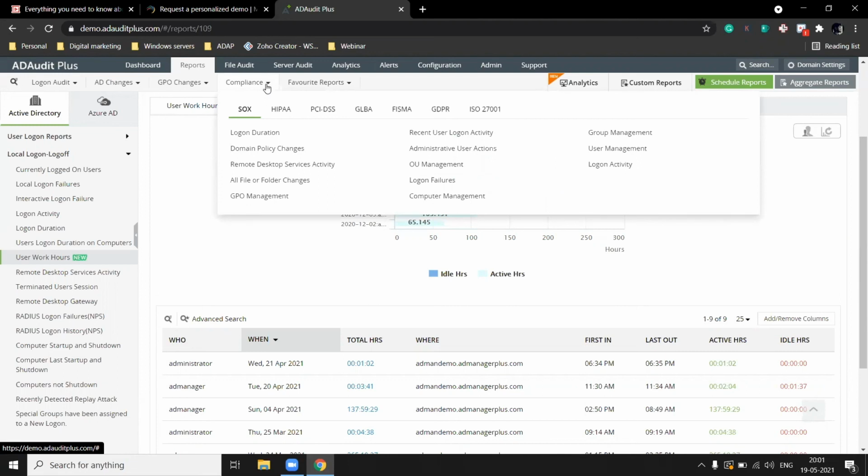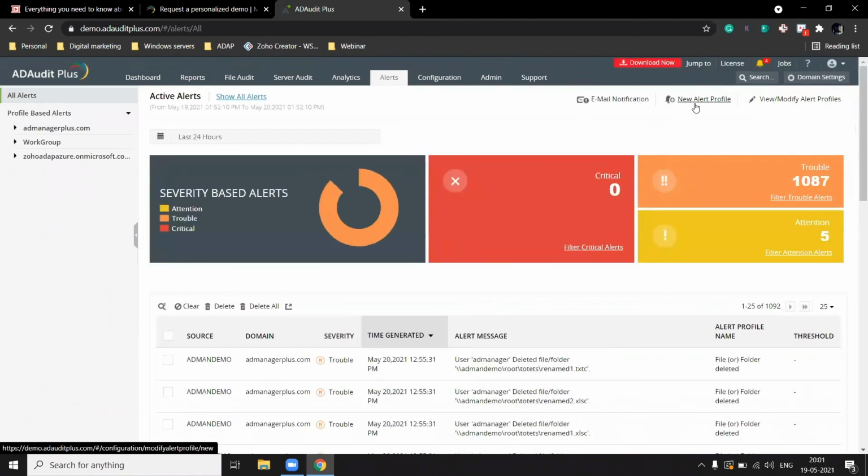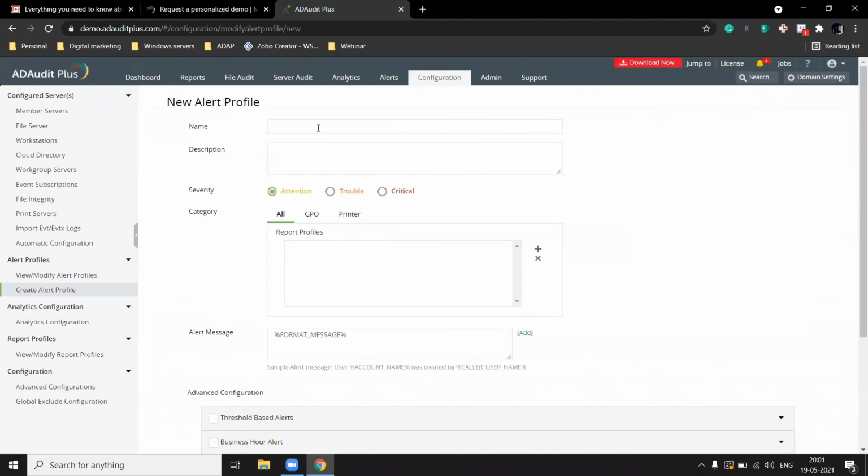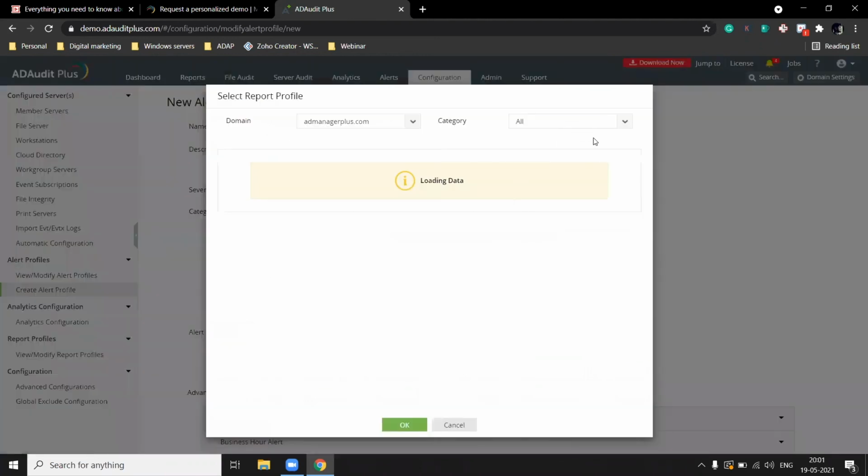Next up, I'll be taking you through how you can set up an alert in AD Audit Plus. I'll show you how you can set up an alert for a specific use case, which is I want to set up an alert so that I get notified whenever a user called Bob logs in to the domain. To do this, all that I have to do is get into the alerts tab, click on new alert profile, give a suitable name and description to the alert profile, get into category and choose account logon.